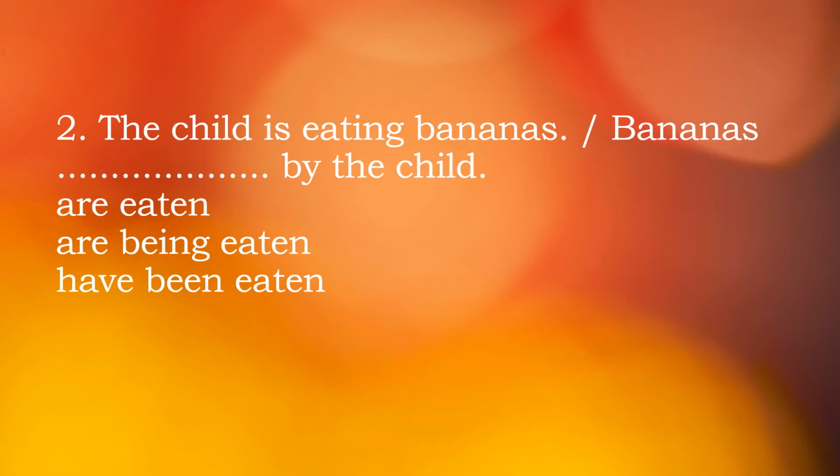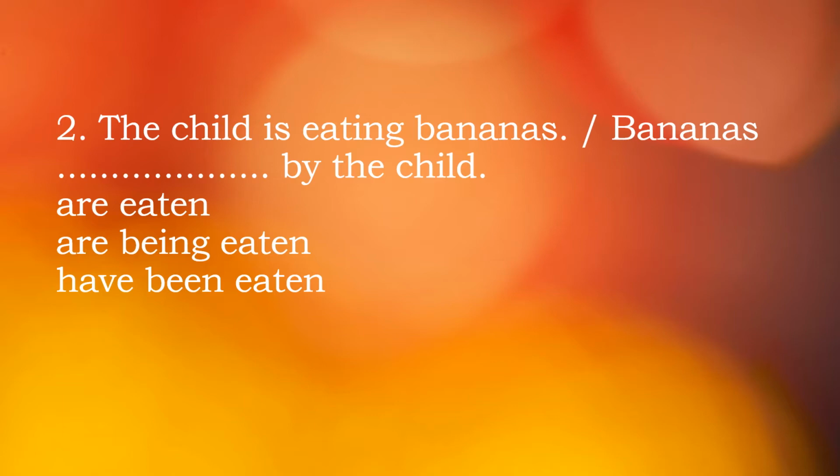Other rules will be as usual. We bring the object at the beginning, then we take helping verbs. As it is continuous tense, we take being, and in every case, I repeat, in every case, if you want to change active to passive, by and B3 will be there. So bananas are being eaten by the child.